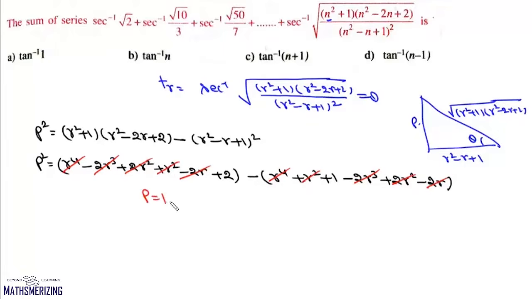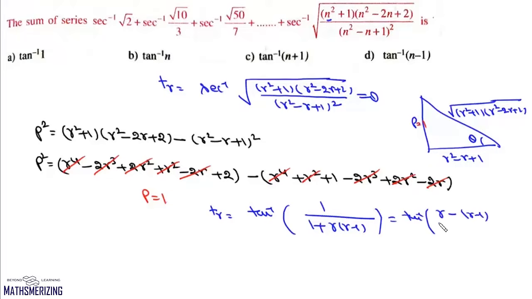So value of p is simply 1. So this is 1. So we can write its general term tr as tan inverse 1 upon 1 plus r into r minus 1, which is tan inverse r minus 1 upon 1 plus r into r minus 1. So its rth term will be tan inverse r minus tan inverse r minus 1.